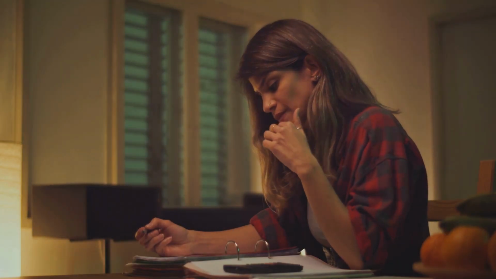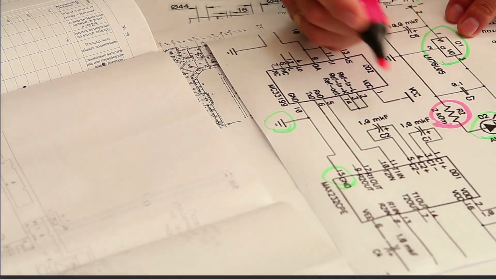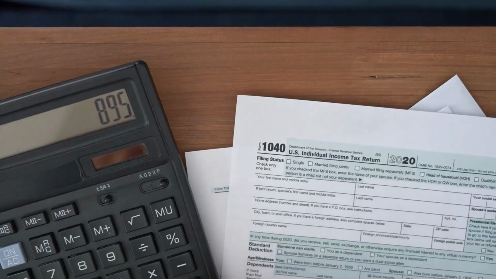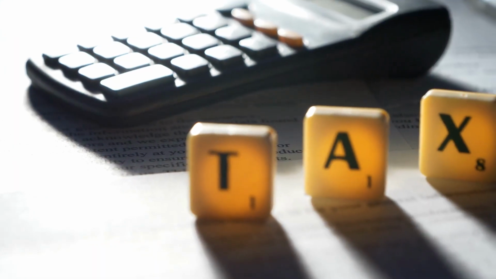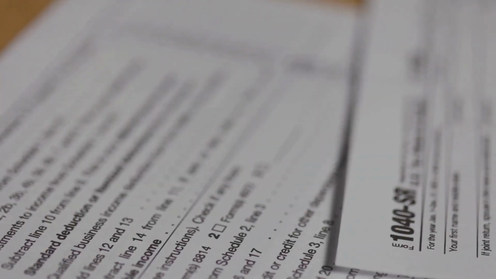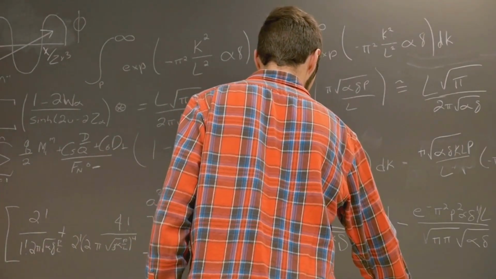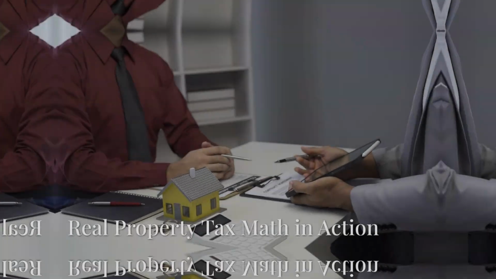Real estate math becomes easy once you understand the T-bar. Let me break it down for you. You draw the T with value at the top and then rate and tax at the bottom. The formula goes like this. Tax equals value times rate. Value equals tax divided by rate. And rate equals tax divided by value. 99% of Edmonton, Alberta exam tax questions use this, so it's definitely worth memorizing.